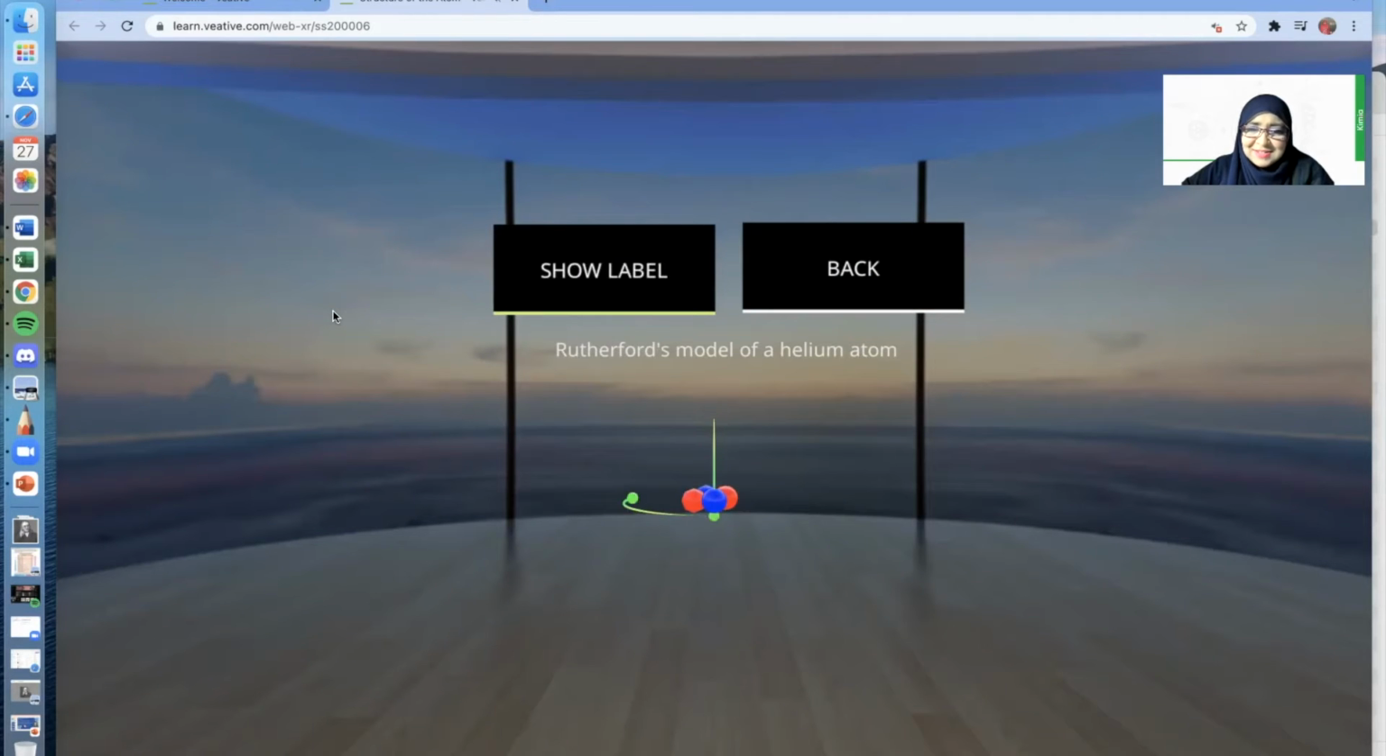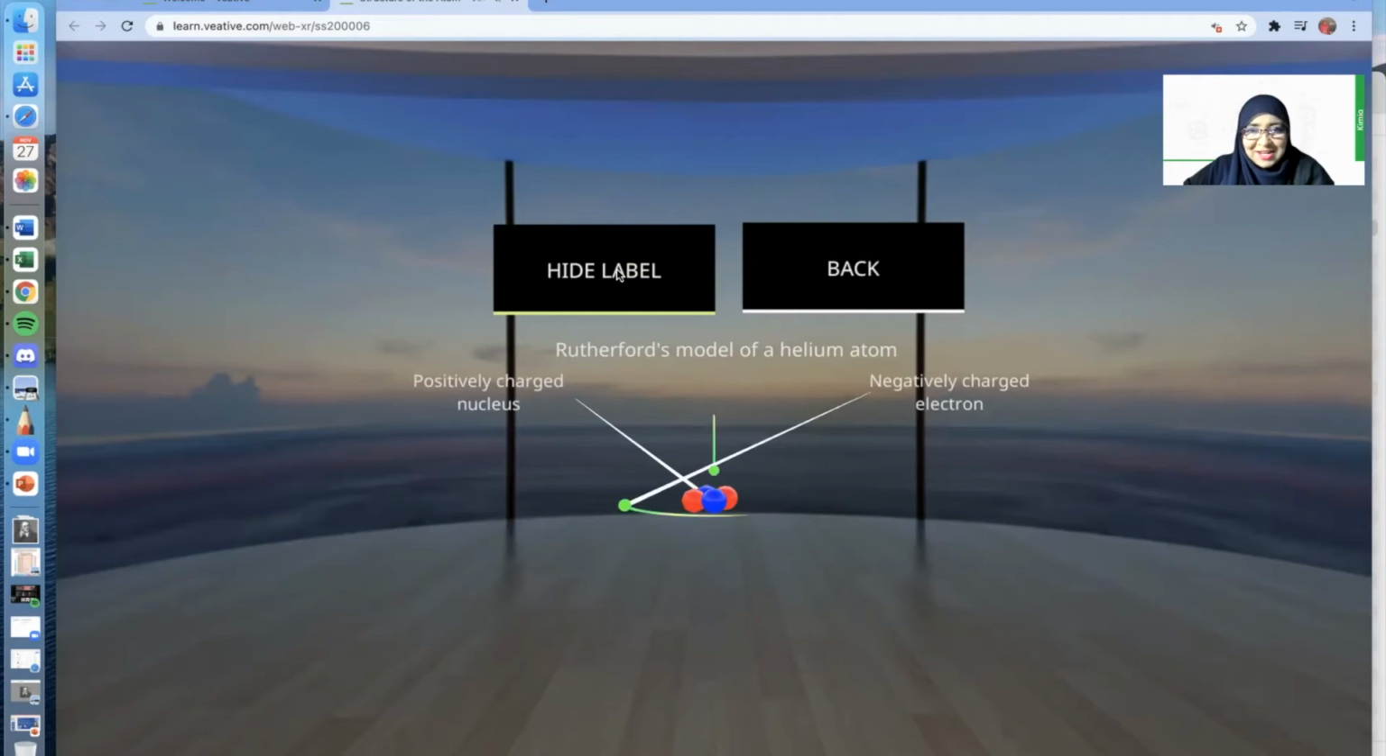Okay, students, look at that. You can see something moving, and there are these blue dots and red dots and something green circling. Can you take a guess on what that is? Yes, I hear you. The green one is probably the electron, because the electron is the only subatomic particle that can actually move.